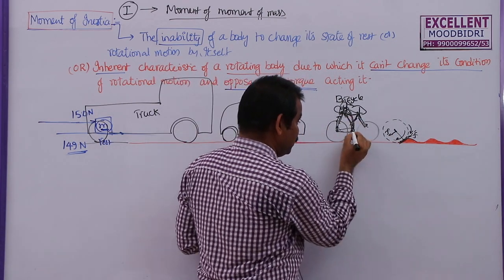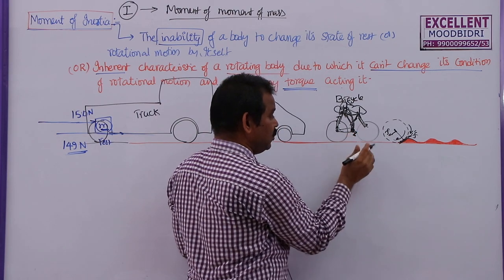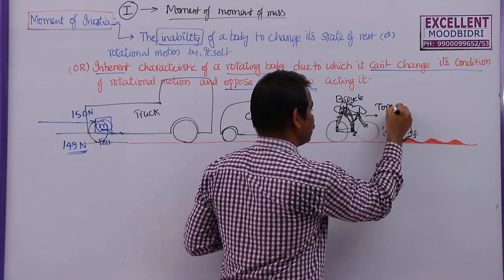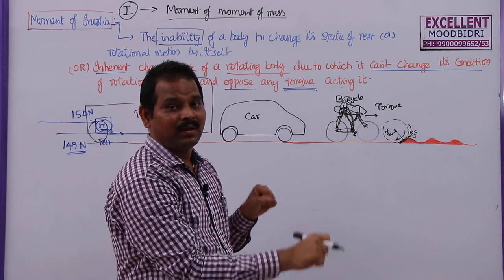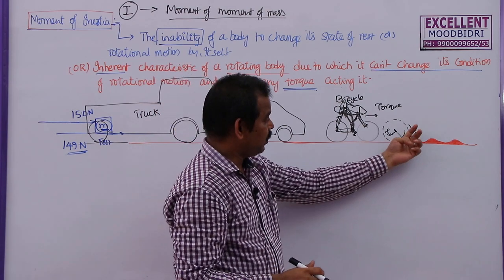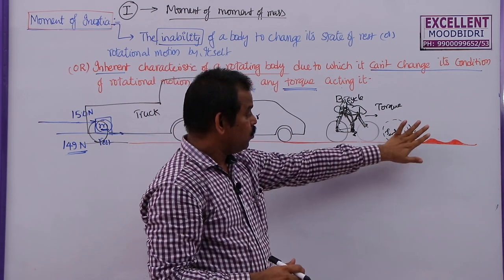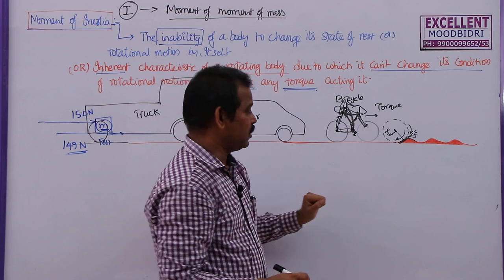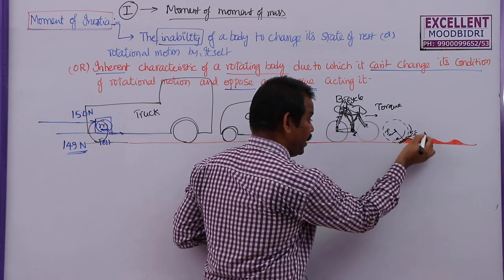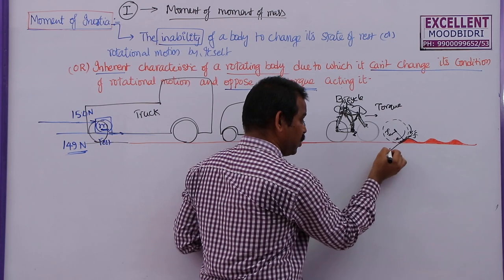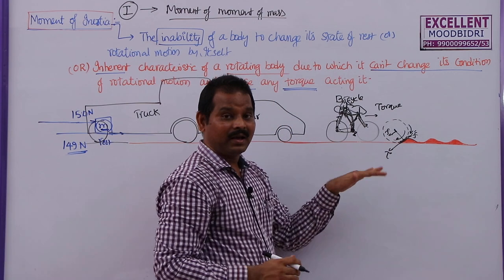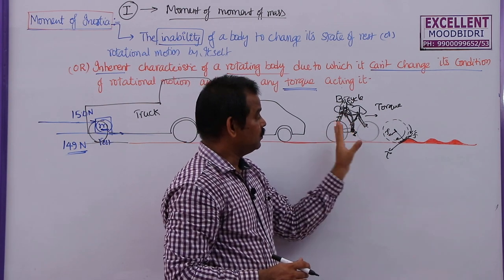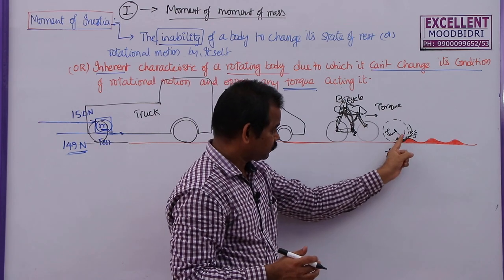For this small kid, he has to apply a lot of force on the pedal to create that torque. To move the vehicle, he is producing some torque by pedaling the cycle. At the same time, an opposite torque is acting, opposing the rotatory motion of the cycle tire on this speed breaker. So, if the torque applied by the speed breaker is greater than the torque produced by this person while pedaling, then he cannot climb the speed breaker.